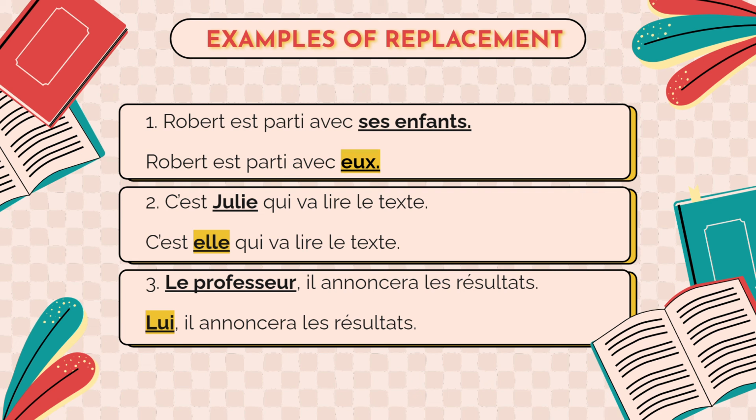And the third example, le professeur, il annoncera les résultats. So, le professeur is already followed by its personal subject il. So, you know that you have to use an emphatic to emphasize the teacher. So, lui, il annoncera les résultats. If you've noticed all throughout, the emphatic pronoun is used in the exact place of what you are replacing. It takes the exact place of what you are replacing. You do not apply any kind of placement rule.